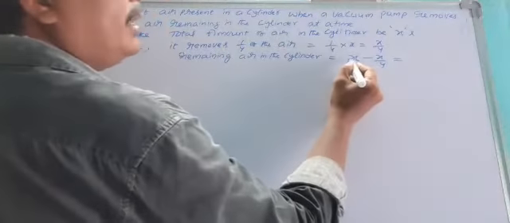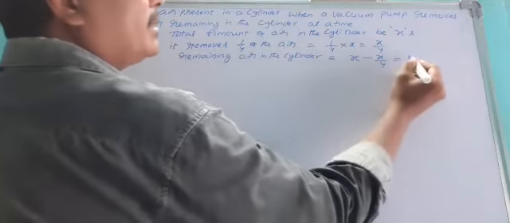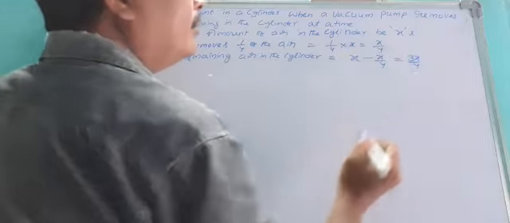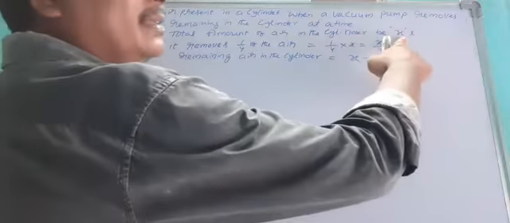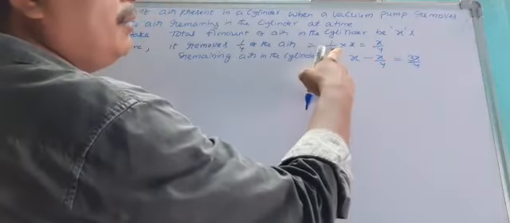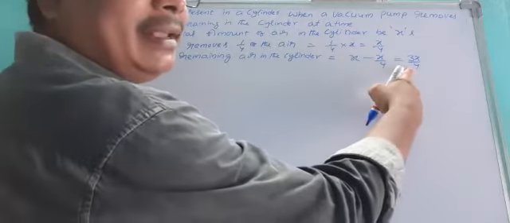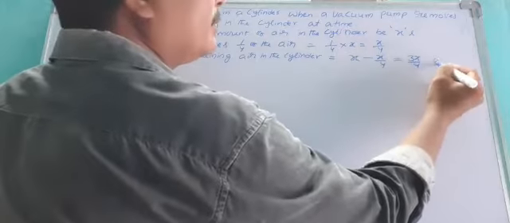So 4x minus x, that equals 3x/4. So first air x, after removing 1/4 of the air, the remaining air is 3x/4 liters.